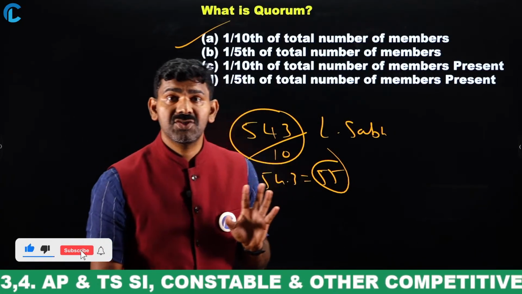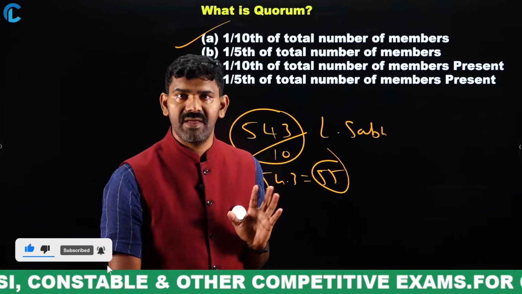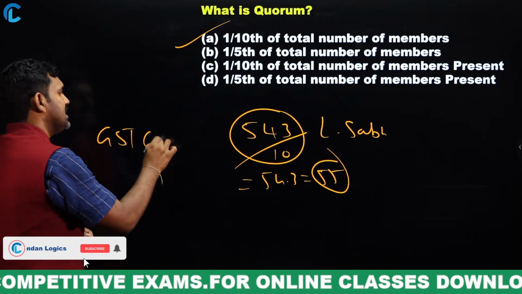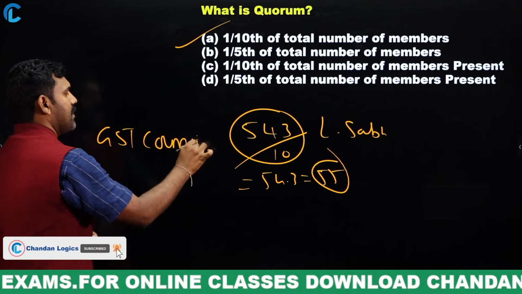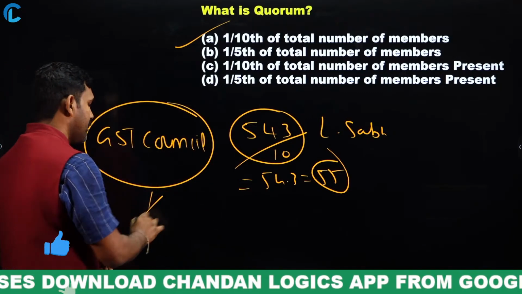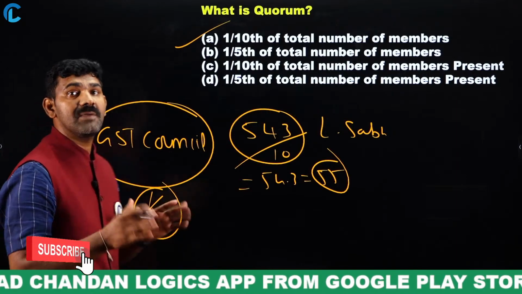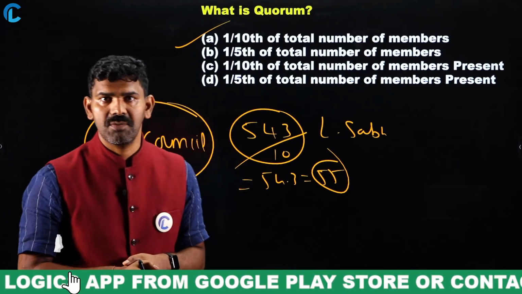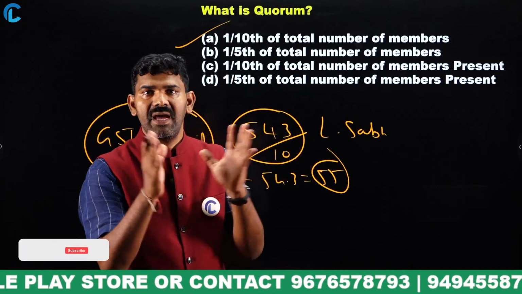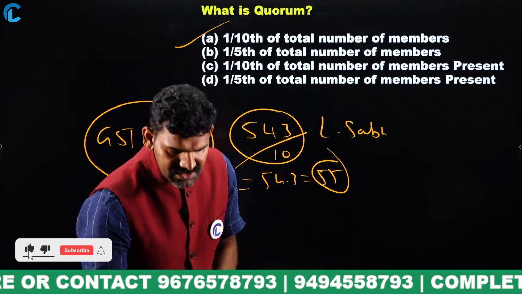And this quorum condition is not the same everywhere. For example, let us say the GST Council. For a GST Council meeting to take place, the quorum is not 1/10. The quorum is 1/2, which means 50%. Like that, it varies from organization to organization, institution to institution, and one house to another house. Clear? Yes? Superb.